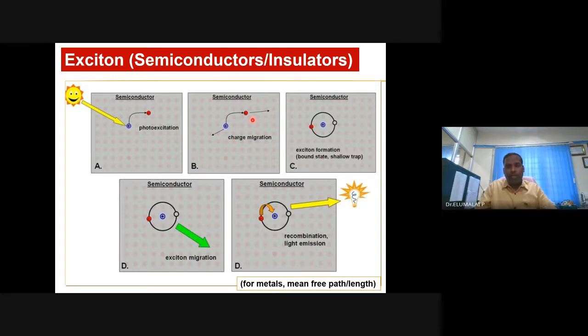How efficiently you can separate the electron and hole once the excitation is done will give you the efficiency of the solar cell or photovoltaic cell. Larger the separation of electron and hole, higher the conversion efficiency, higher the current generation in solar cells or dye-sensitized solar cells.